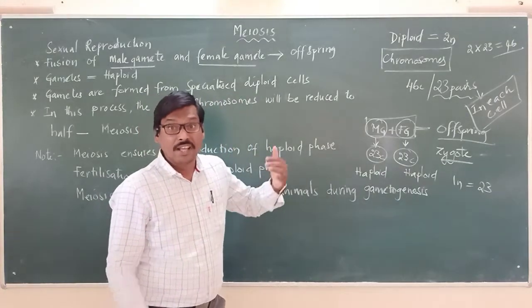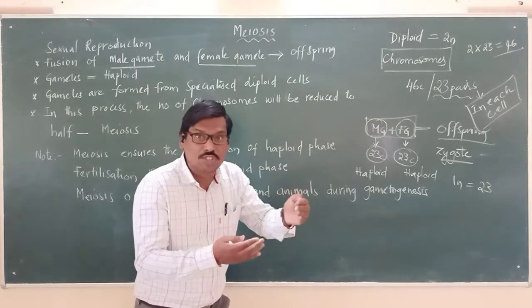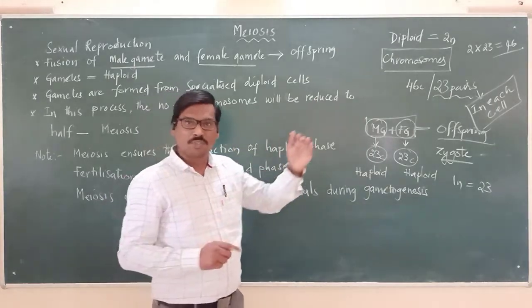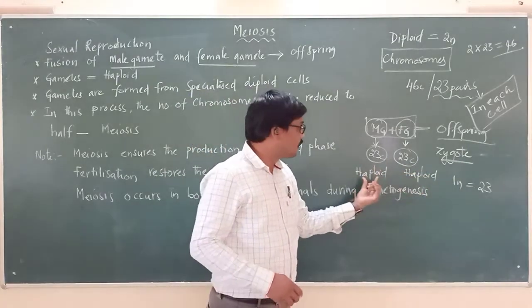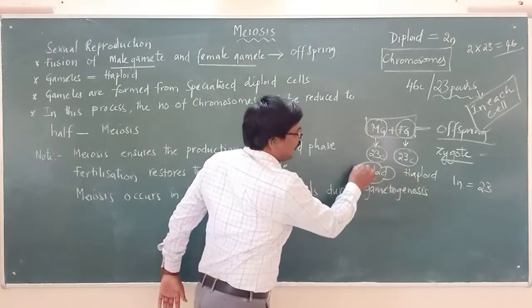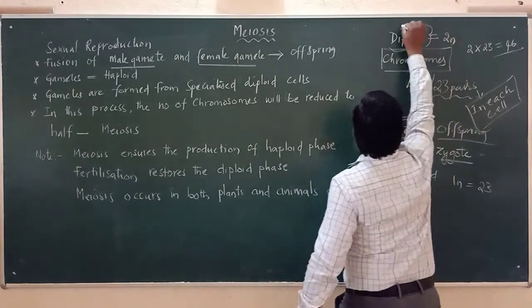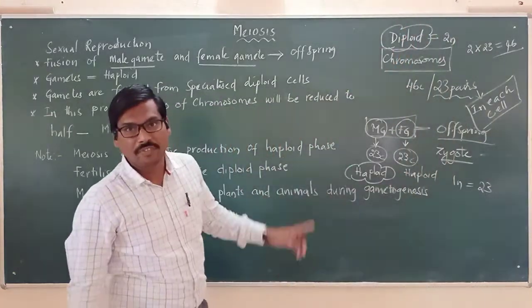What happened here? The number of chromosomes reduced to half. That's what we have to remember. So we have to remember this word now, haploid. And another word here is diploid. Okay, haploid and diploid we have to remember.